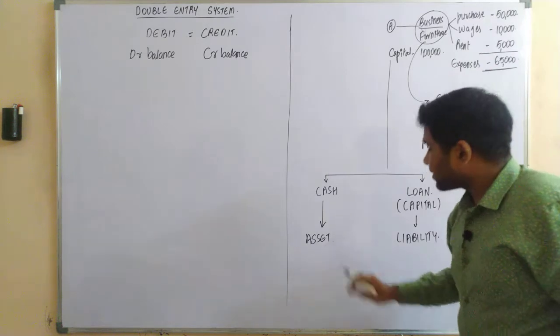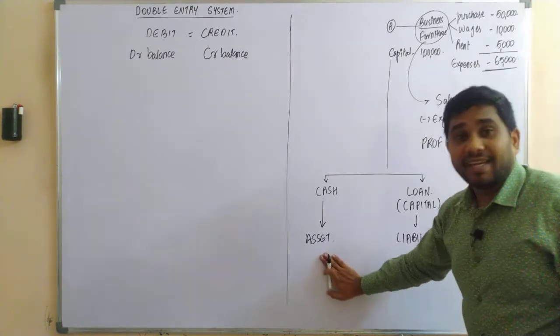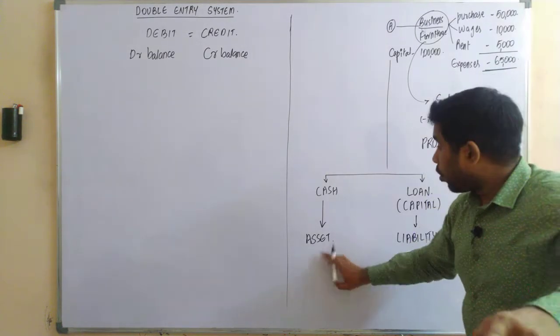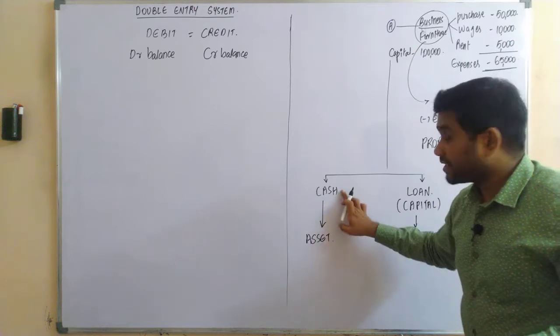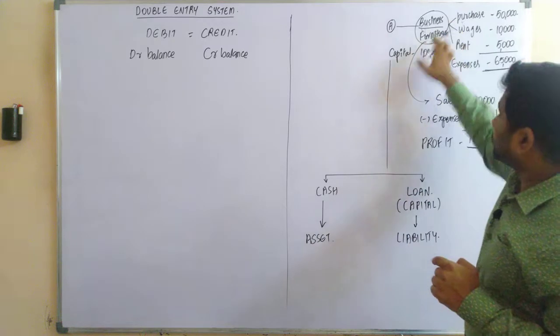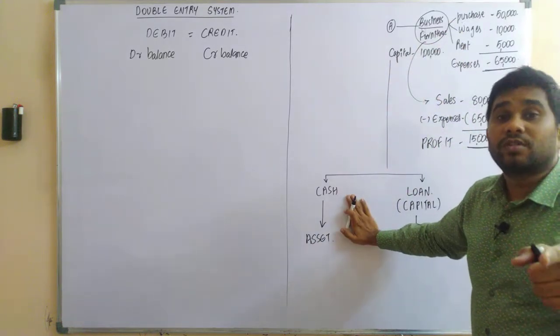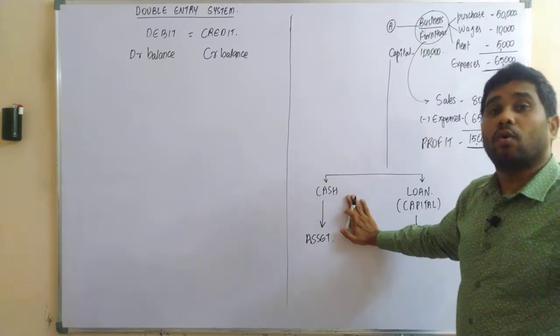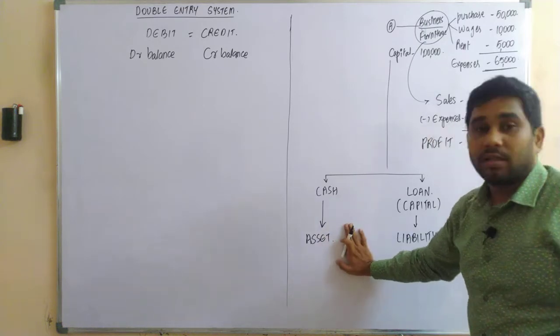Sir, what is an asset? The asset is nothing but those resources which the business owns. Those resources which the business owns are called assets.